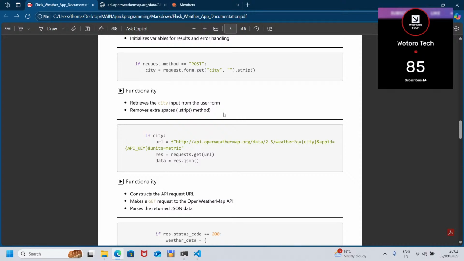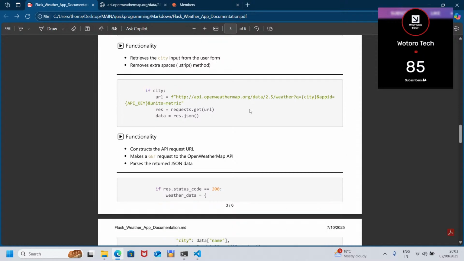So I think that is a basic explanation. Then it removes, yes, you see now here, this removes extra white spaces, the dot strip, yes, that is it.